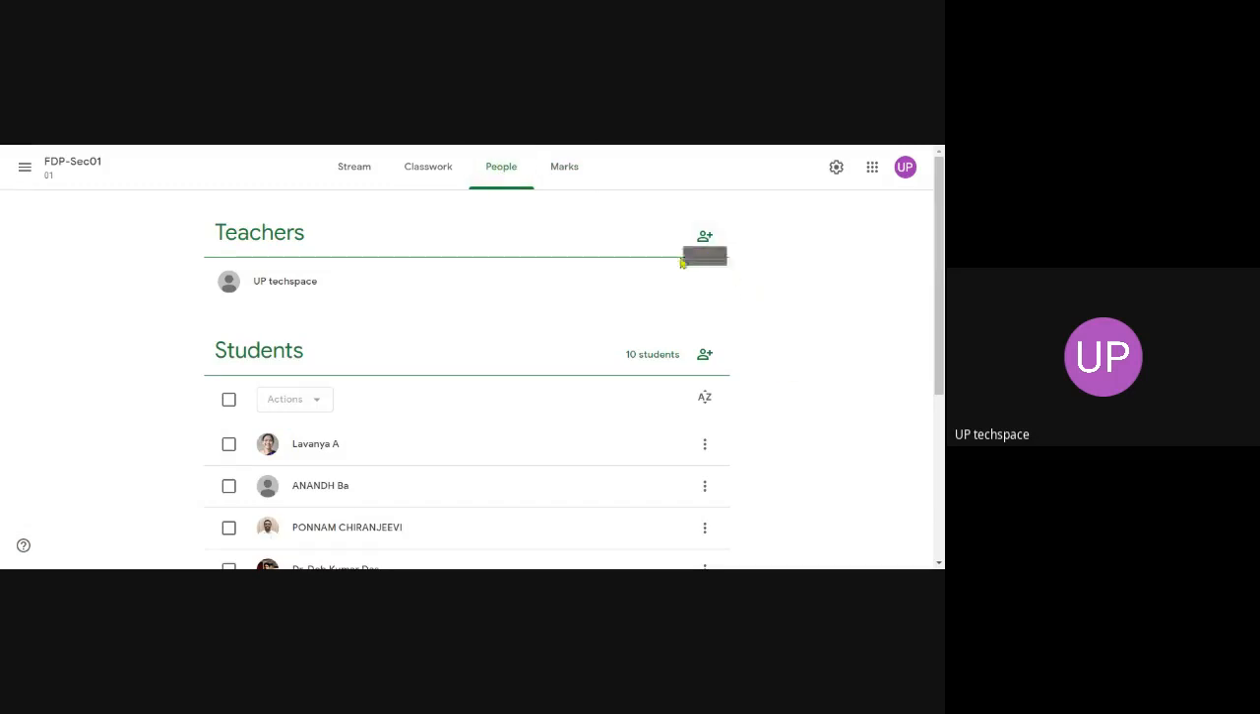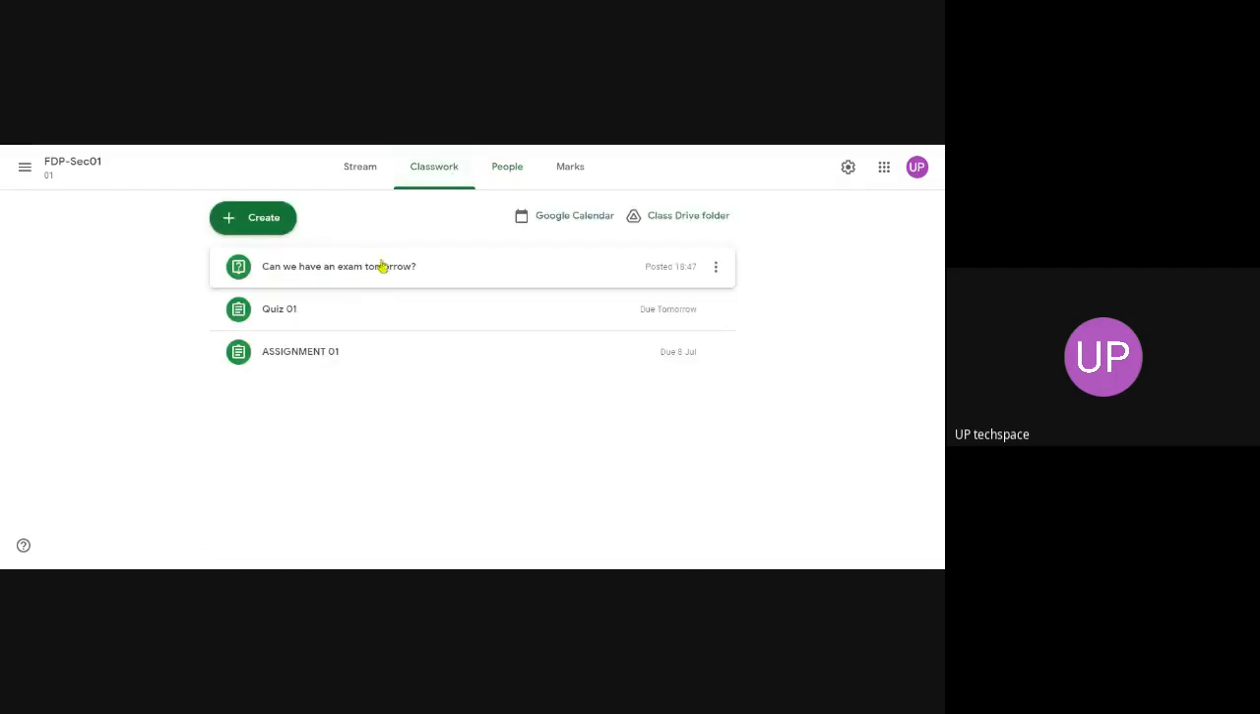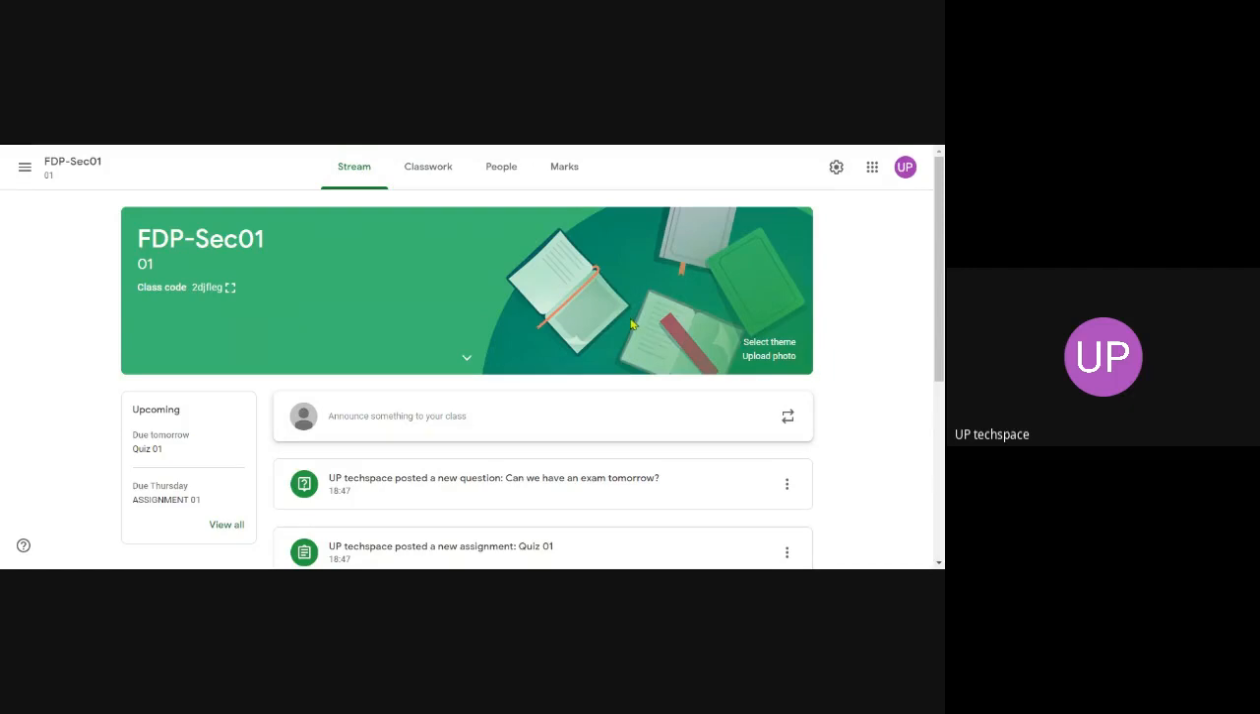Also, you can add more teachers. Suppose for your particular discipline there are 5 teachers. You are a tutor of a classroom, so there are 5 teachers. You can add all 5 teachers, and you can explore this. You can add more facilities to this Google Classroom.